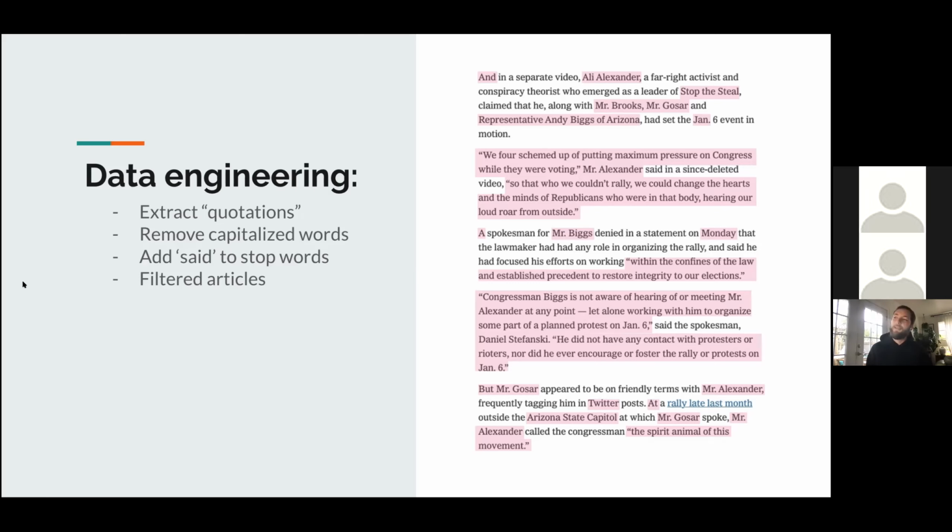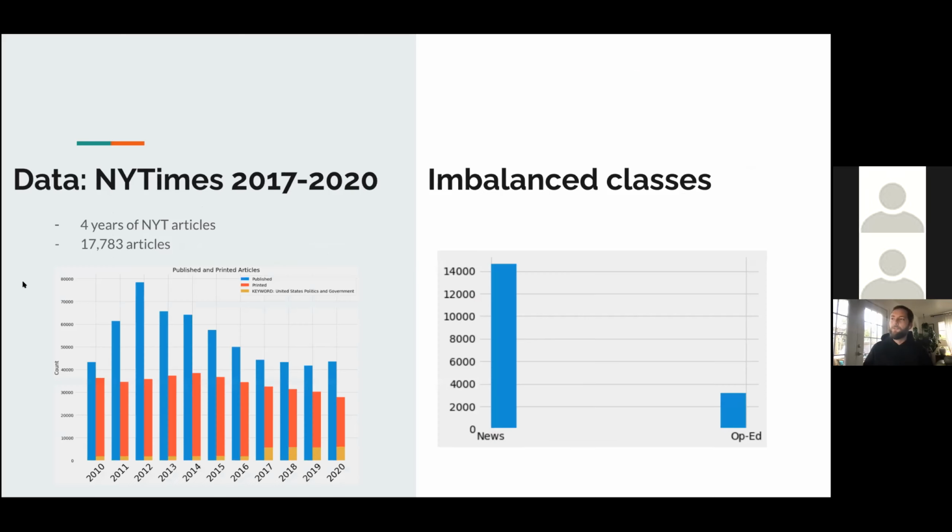I also added said to my list of stop words, and I continued to filter the articles that I was using. So for my next iteration, I actually focused just on articles that use the keyword United States politics and government. In this plot on the left, the yellow bar is the number of articles that have that as a keyword, according to the New York Times API. And that has increased over the past 4 years for obvious reasons.